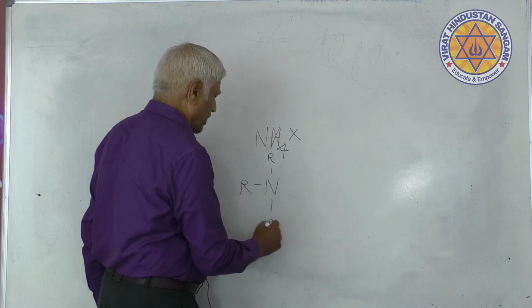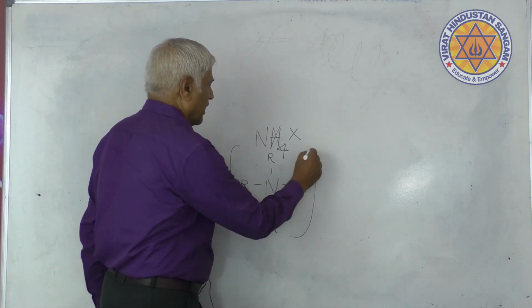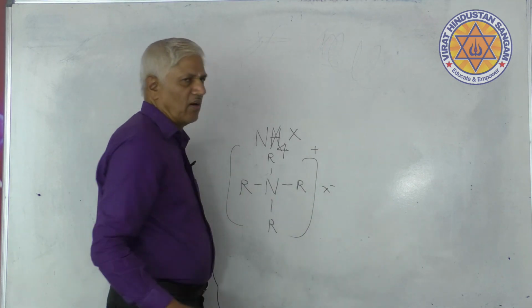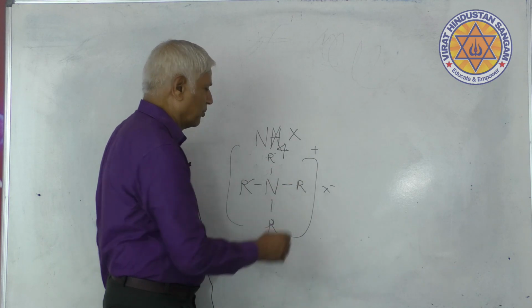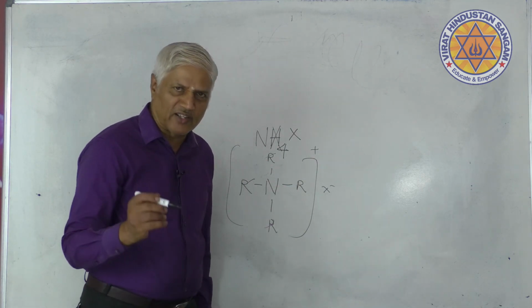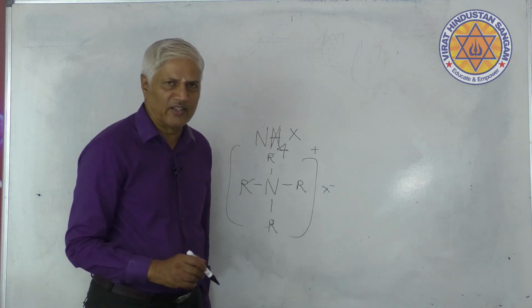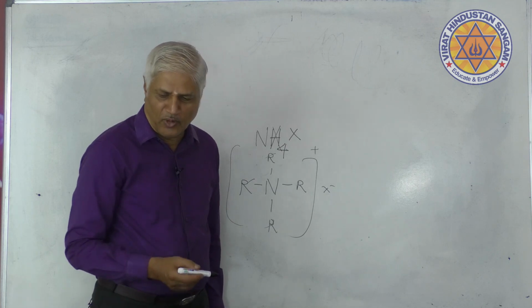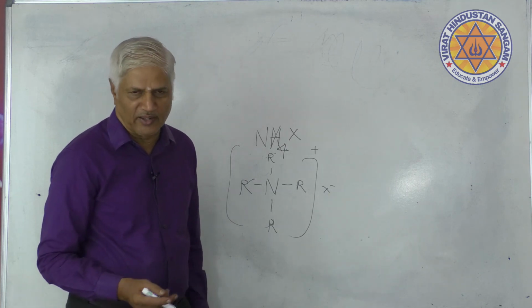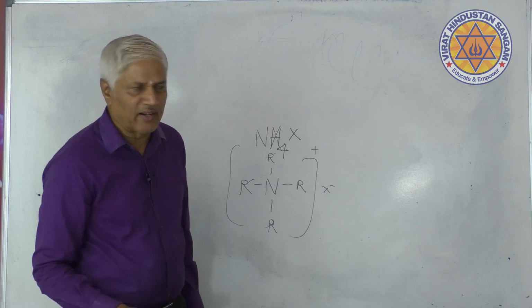Instead of H4, there should be R4. This is a quaternary ammonium salt. Quaternary means 4 alkyl groups must be there. That means at least 4 carbon atoms. The compound given has 3 carbon atoms. Therefore, it can never represent a quaternary salt.